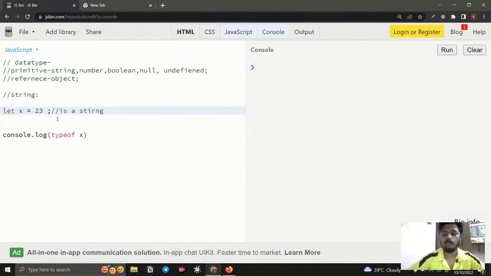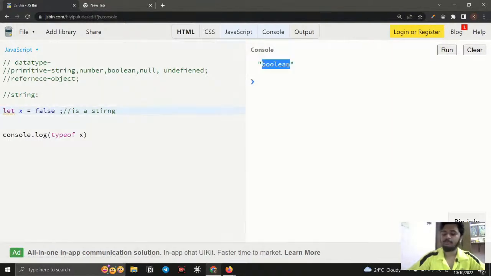The next thing is about boolean. A boolean is nothing but true or false. For example, if I say true, this is a boolean value. If I run it, it's a boolean. It has only two values, true and false.